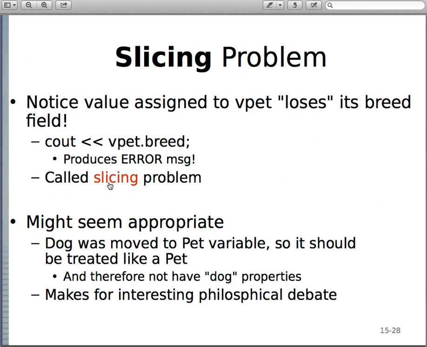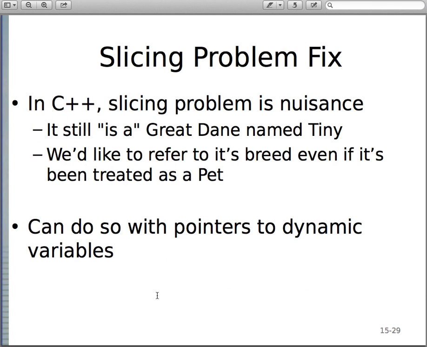Okay, so the slicing problem is super important, and you can follow this link. There's a Wikipedia article on object slicing. Very important to read this. This might seem appropriate in some instances. The dog was sort of moved to a pet variable, so it should be treated like a pet and therefore it should not have the dog properties. Makes for all kinds of interesting philosophical debates. We're not going to look into that.